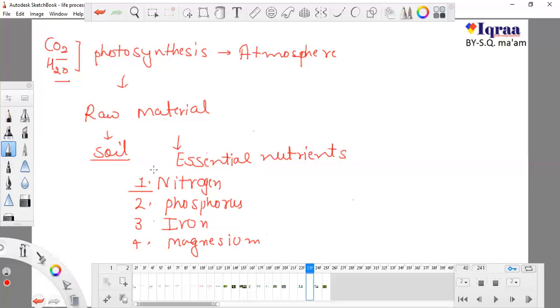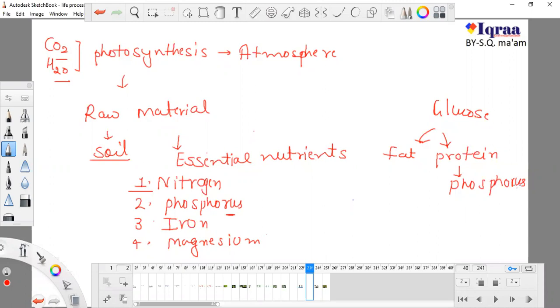As I told you, the primary product of plants is glucose, and after glucose plants produce many other types of products like fat and protein. We know that nitrogen is a very essential part present in DNA, and phosphorus is also present in protein.